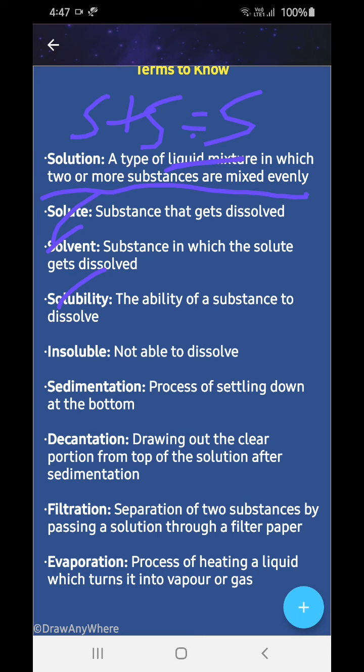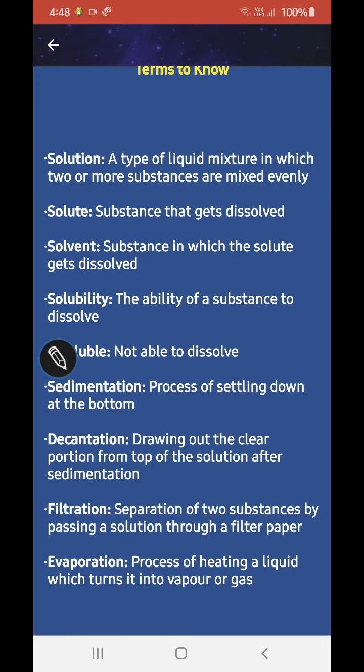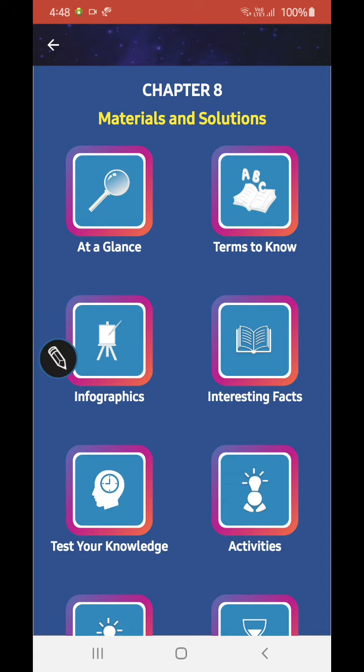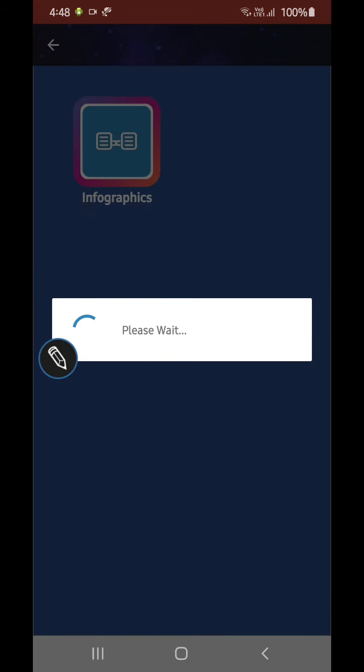Now sedimentation, the process of settling down at the bottom. Decantation, drawing out the clear portion from the top of the solution after sedimentation. Filtration, separation of two substances by passing a solution through filter paper. Now just learn the definitions. If we have the infographics, then I will be able to show you. Evaporation, the process of heating a liquid which turns into vapor or gas. You might have learned this in your matter chapter in your junior classes.